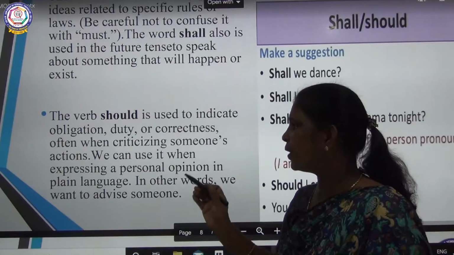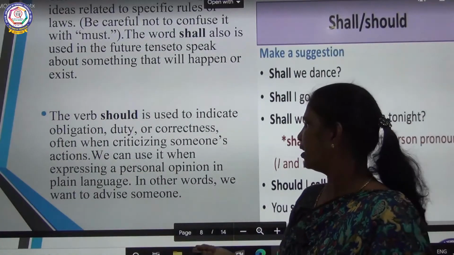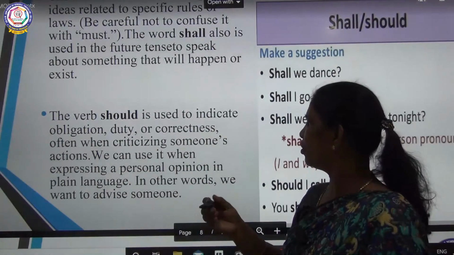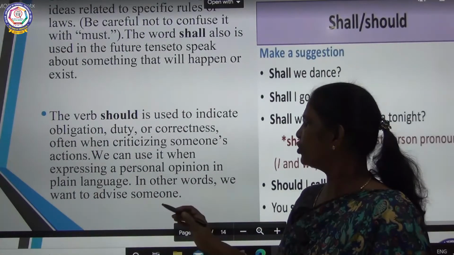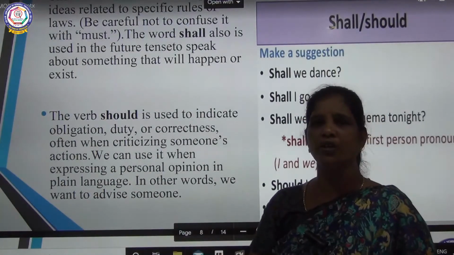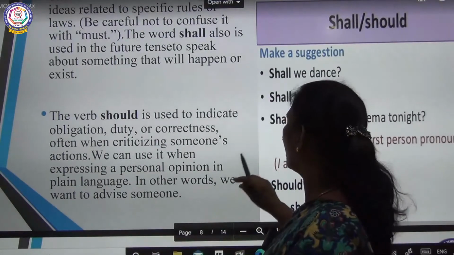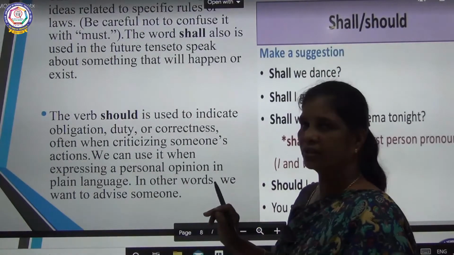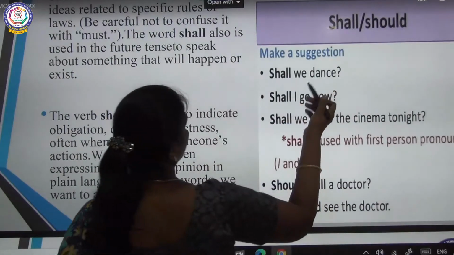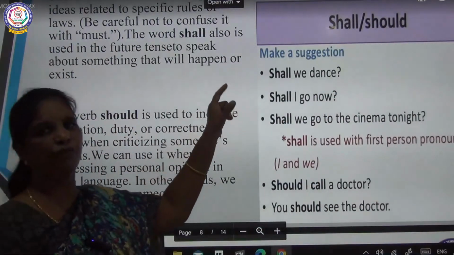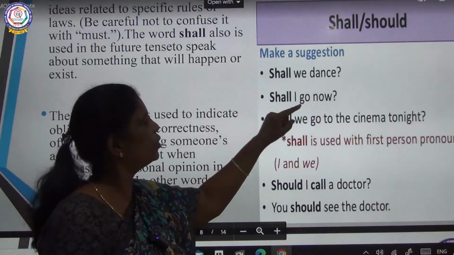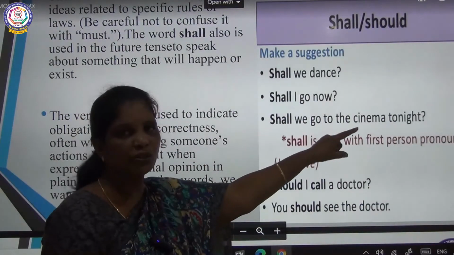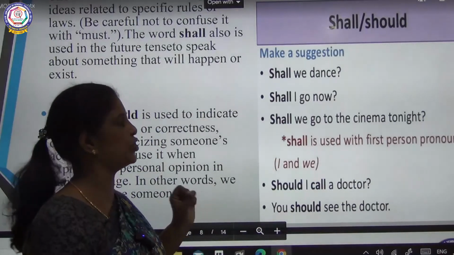We can use it when expressing a personal opinion in plain language. In other words, we want to advise someone. Suppose you want to advise someone, then we will be using should. Is it clear? And see here, shall and should make a suggestion. Shall we dance? Shall I go now? Shall we go to the cinema tonight? So these are all suggestions you are making.